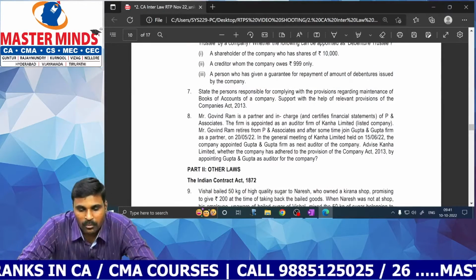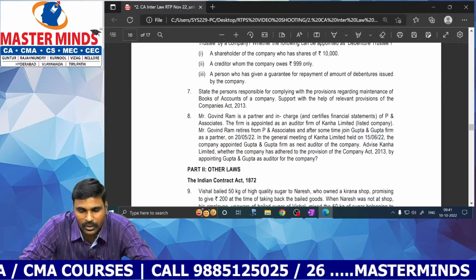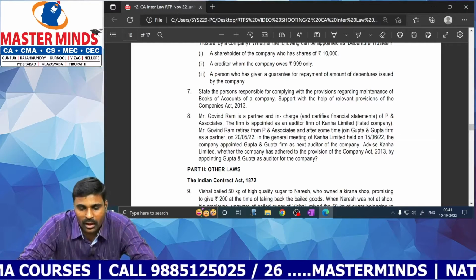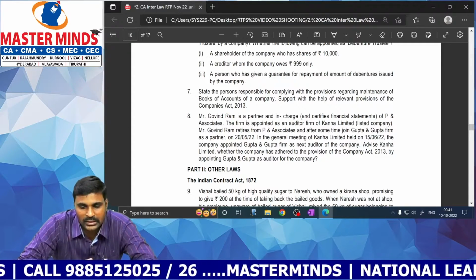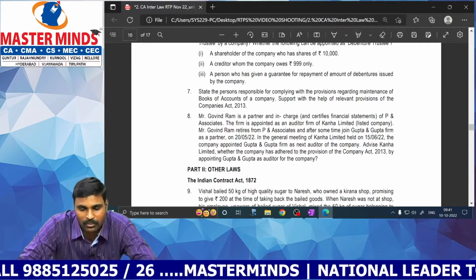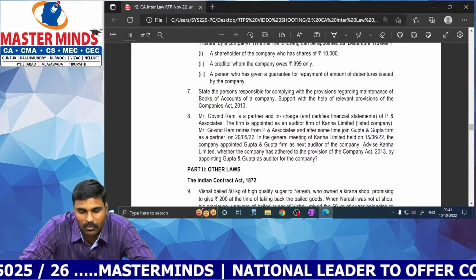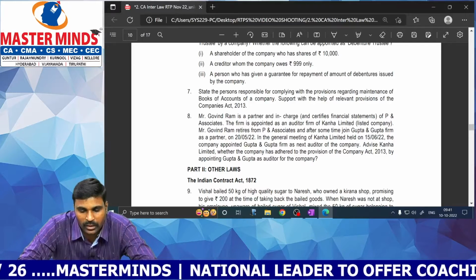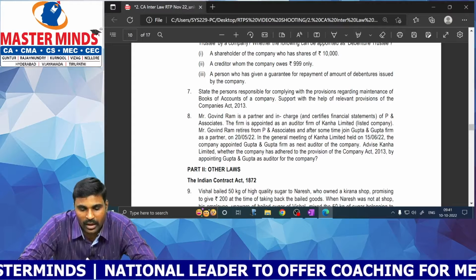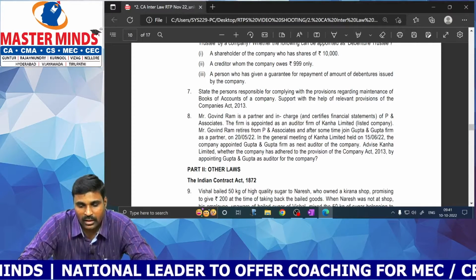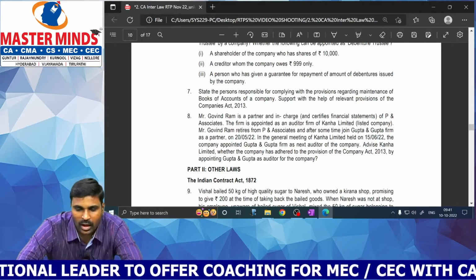Okay, next. Mr. Govind Ram is a partner and in charge and certifies financial statements of P and Associates. The firm is appointed as an auditor firm of Khanna Limited, listed company. Govind Ram retires from P and Associates and after some time joined Gupta and Gupta firm as a partner. In the general meeting of Khanna Limited held on 15 June, the company appointed Gupta and Gupta firm as the next auditor of the company. Advise Khanna Limited whether the company has adhered to the provisions of the Companies Act by appointing Gupta and Gupta as auditor of the company. Okay. Right. Govind Ram is a partner, okay, of P and Associates.